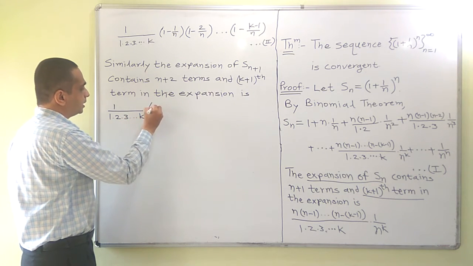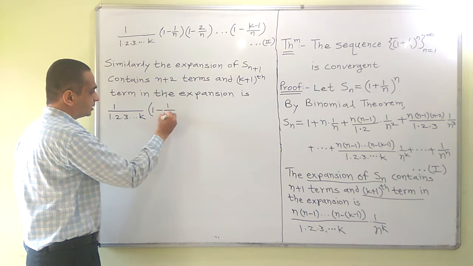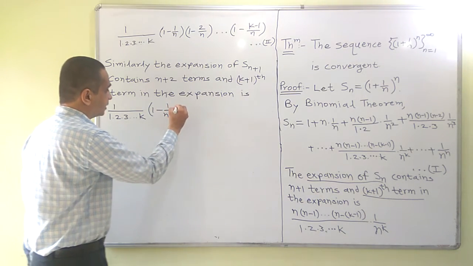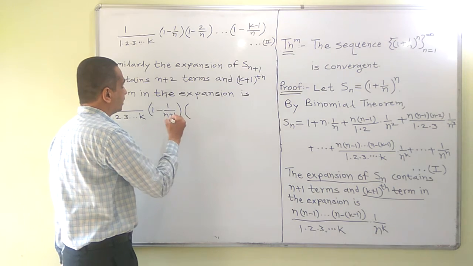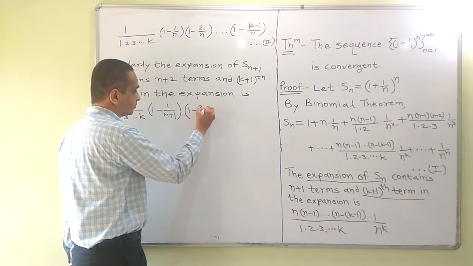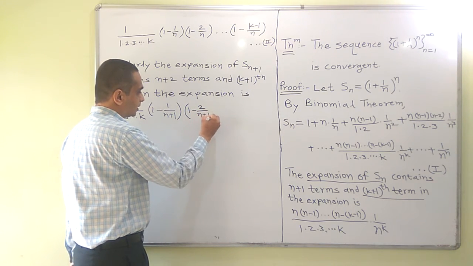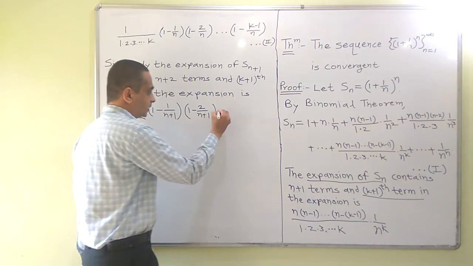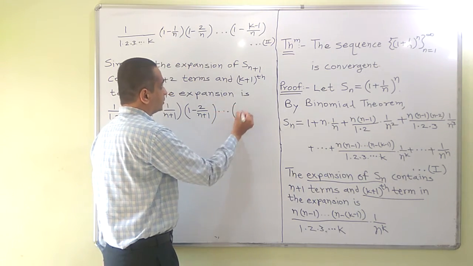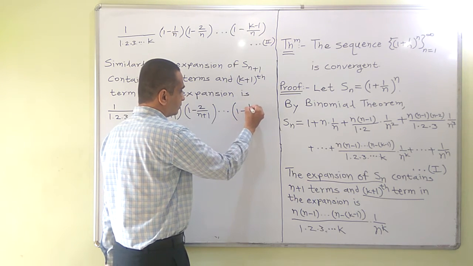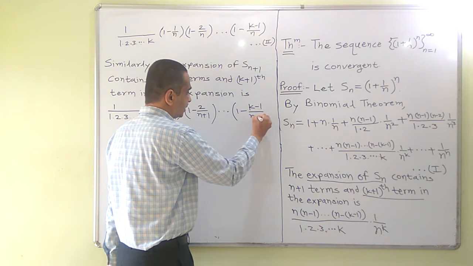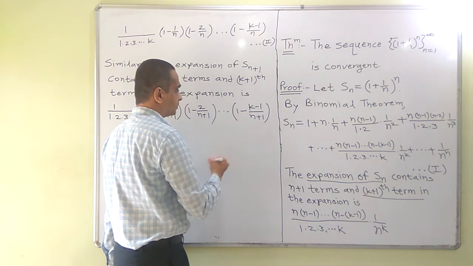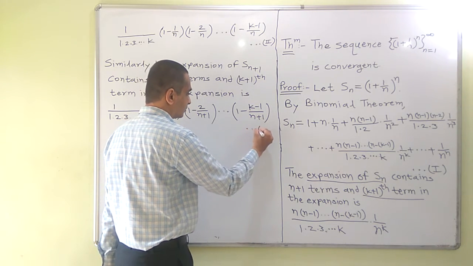Just we have to replace n by n plus 1 everywhere, because we are finding the expansion of Sn plus 1, and this is the expansion of Sn. So by similarity, you can easily write down the k plus 1th term in the expansion. Say this is third.